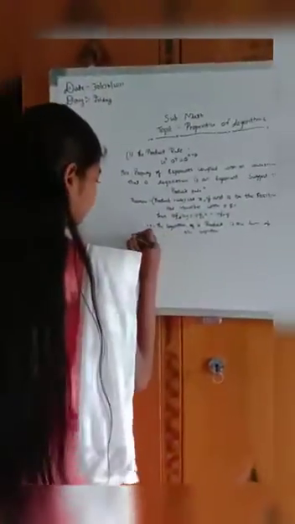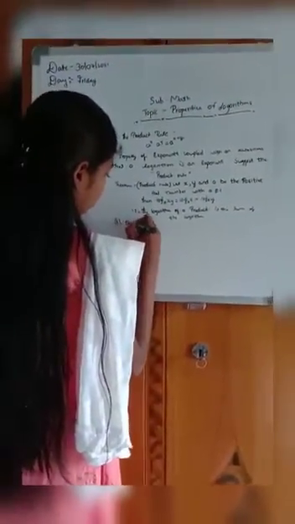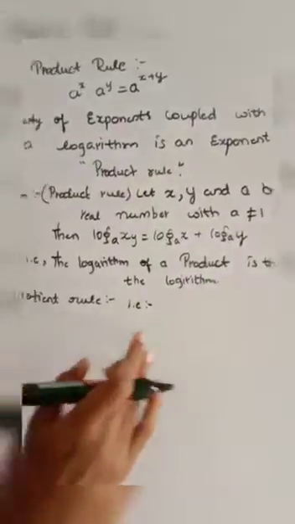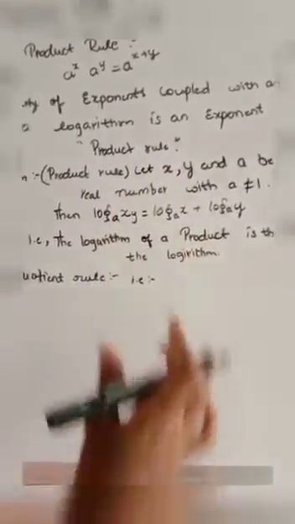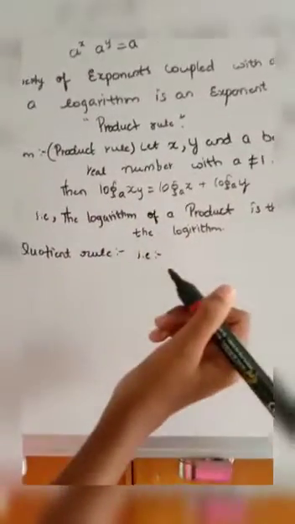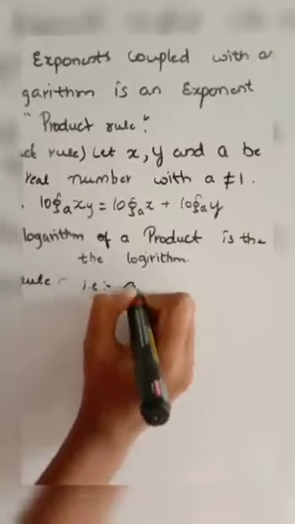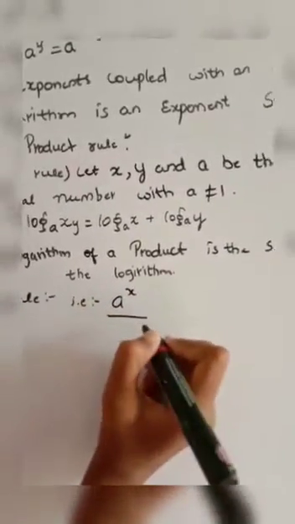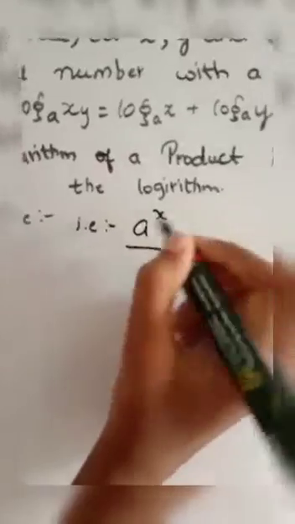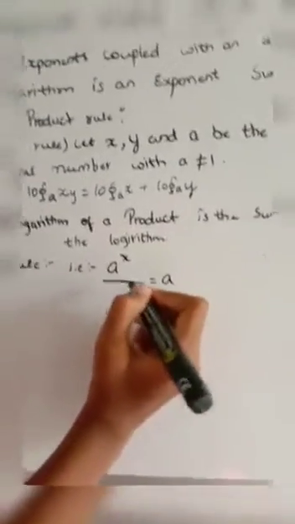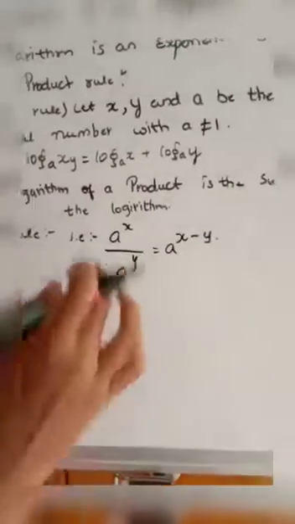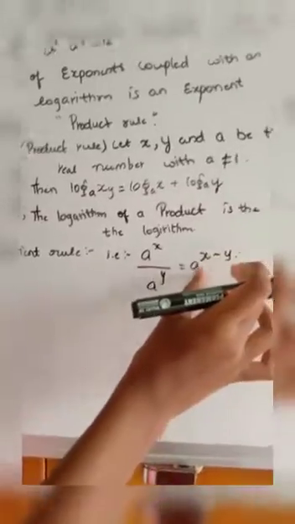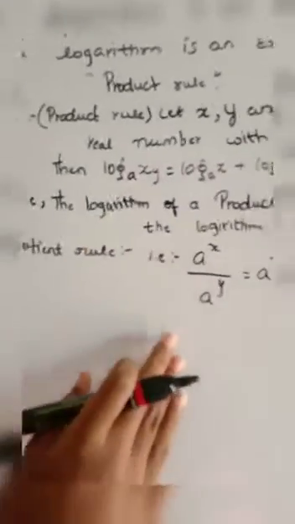Now let's learn about the second one, that is the quotient rule. In this quotient rule, when we divide the same base, we subtract the exponents. Let's take one example: a to the power of x divided by a to the power of y is equal to a to the power of x minus y. So when we are dividing the bases, we are subtracting the exponents. This property is called the quotient rule.